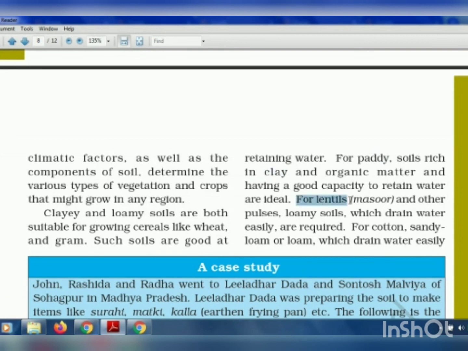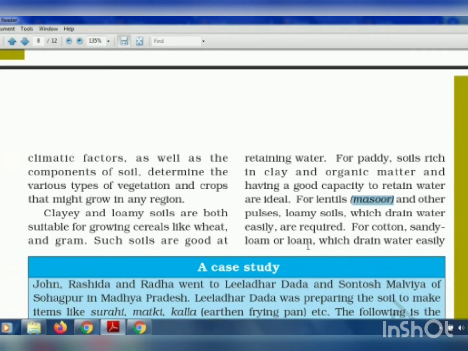Now for lentils like masoor and other pulses, loamy soil which drains water easily is required. So the pulses don't require more amount of water. So that is why loamy soil is used for growing these crops.